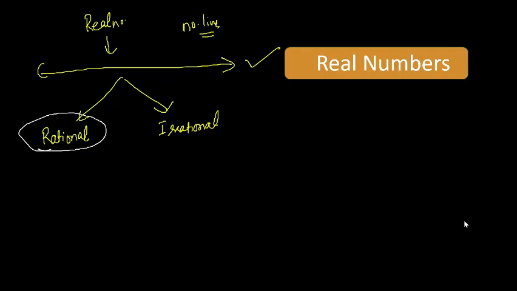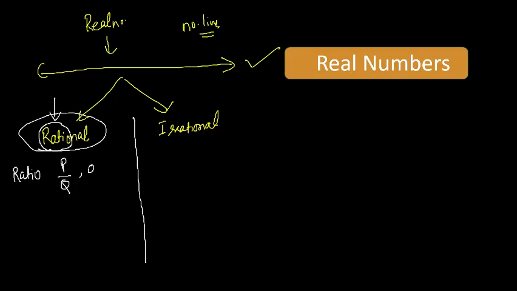Any number which we can write in p by q form, Vijendra, good. Any number which we can write in a ratio format is called rational. See, the first word of rational itself gives its definition: it is a ratio. Any number which can be formed as a ratio is rational.